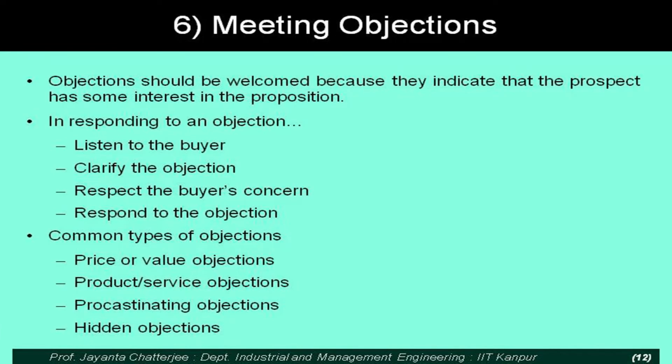Now comes the other important part, meeting objection. Objections will always be there in almost all sales situations. The objections can be just a negotiating stance, or the objections may be genuine. To distinguish between price or value type of objections and procrastinating objection, that means the customer is not immediately ready to buy and therefore is creating objections to keep you